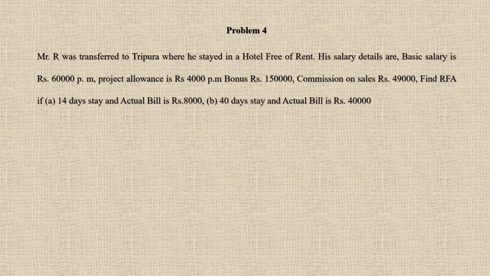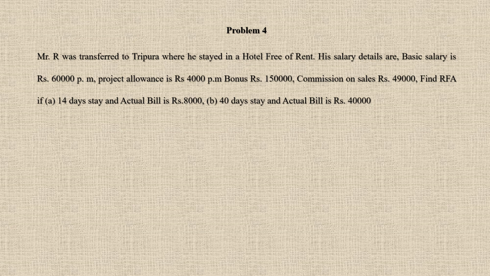Problem number 4. Mr. R was transferred to Tirupura where he stayed in a hotel free of rent. His salary details are: basic salary is rupees 60,000 per month, project allowance is rupees 4,000 per month, bonus rupees 1,50,000, commission on sale rupees 49,000. Find RFA if there are two cases: 14 days stay and actual bill is 8,000. Second case is 40 days stay and actual bill is rupees 40,000.